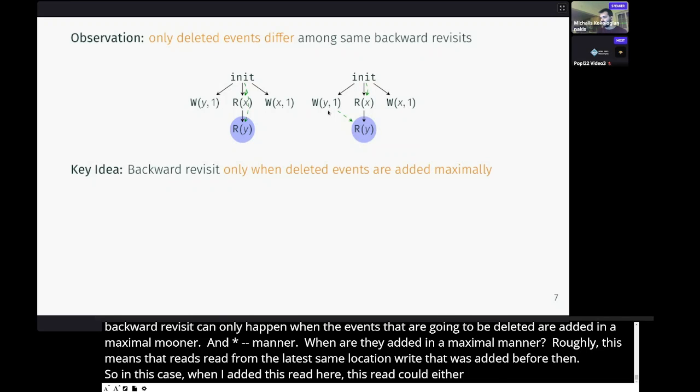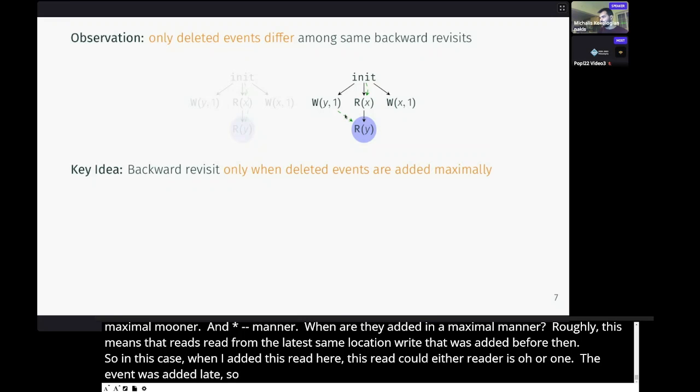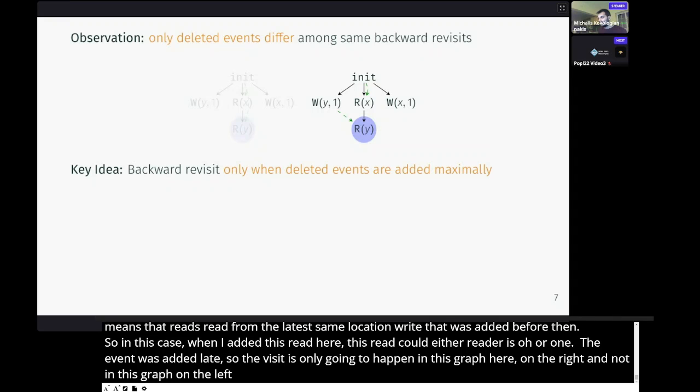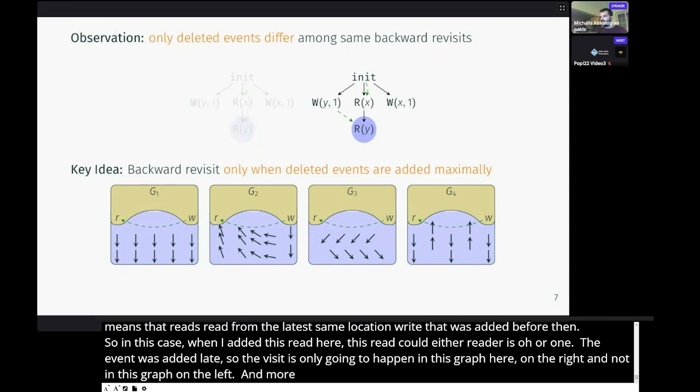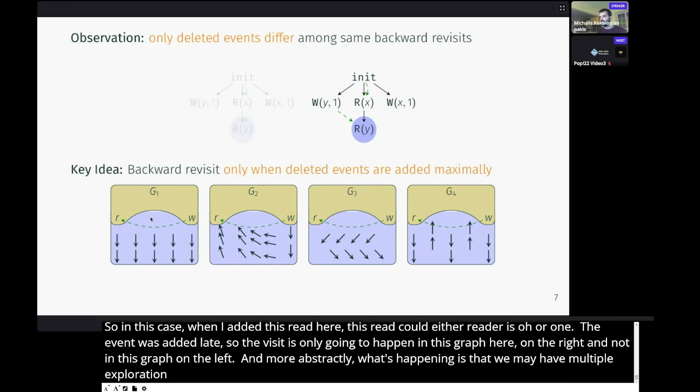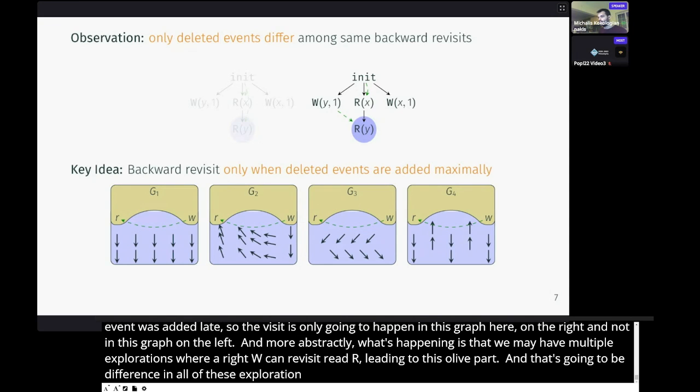The event that was added latest was this write of 1. So the revisit is only going to happen in this graph here on the right and not in this graph on the left. And more abstractly, what's happening is that we may have multiple explorations where a write W can revisit a read R, leading to this olive part. And what's going to be different in all these explorations are the deleted events, which are the ones that I have in blue here.